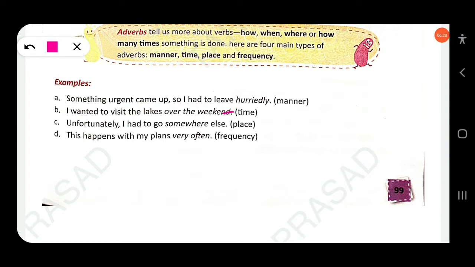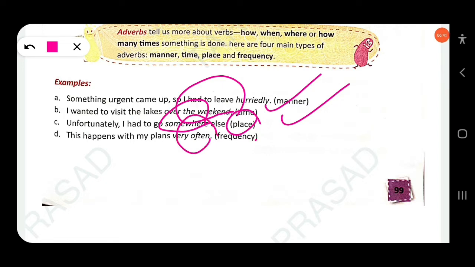Next, I wanted to visit the lakes over the weekend. That is time. When did you want to visit? The weekend. So this is an adverb of time. Then next, unfortunately, I had to go somewhere else. Here somewhere else is an adverb of place. Then next, this happens with my plans very often. Often is an adverb of frequency. Clear?